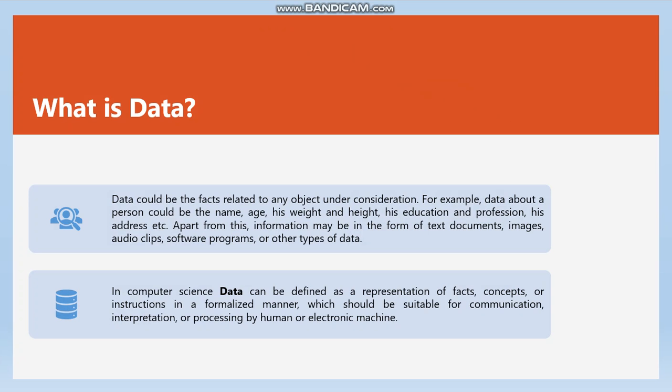In computer science, data can be defined as a representation of facts, concepts, or instructions in a formalized manner, which should be suitable for communication, interpretation, or processing by humans or electronic machines.